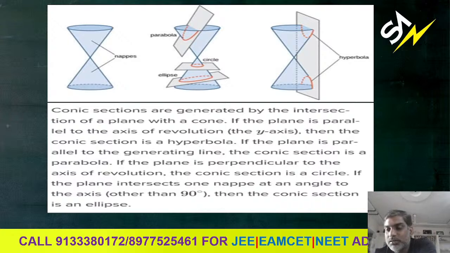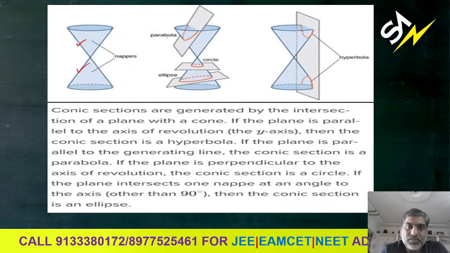So here, in the first figure, we have nappes. See, these are the two different nappes. This is the first one and this is the second one. Individually we can call them cones, right? And this cone is intersected by a plane.